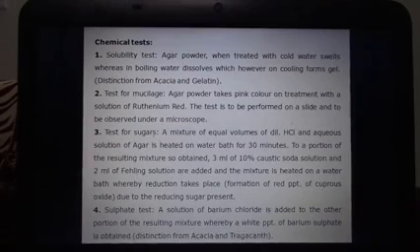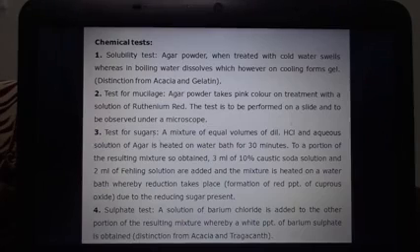Now the chemical tests. In the solubility test, we take the powder of agar and treat it with cold water, due to which it will swell. On the other hand, if we boil it with water followed by cooling, there will be the formation of a gel.